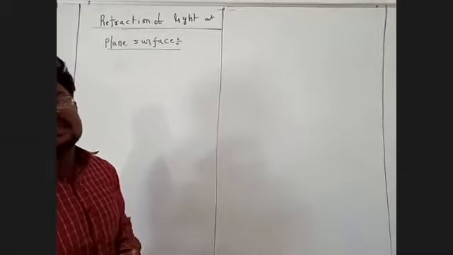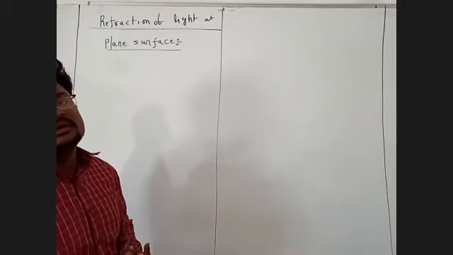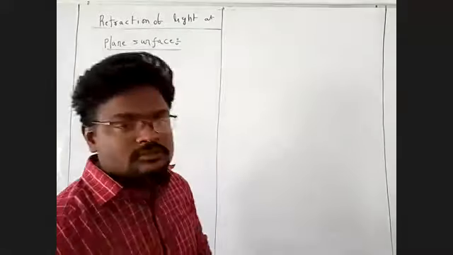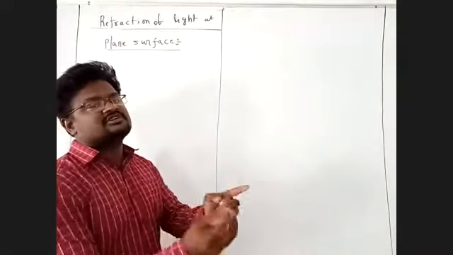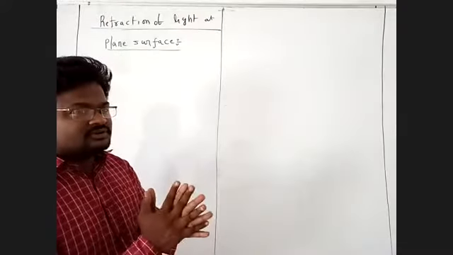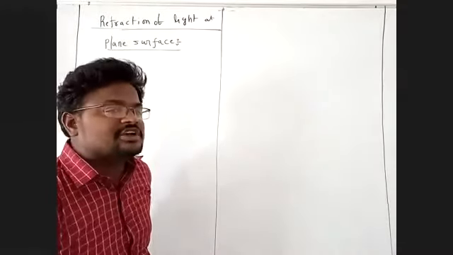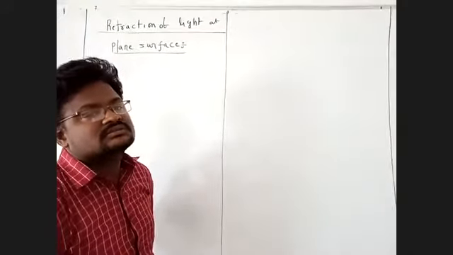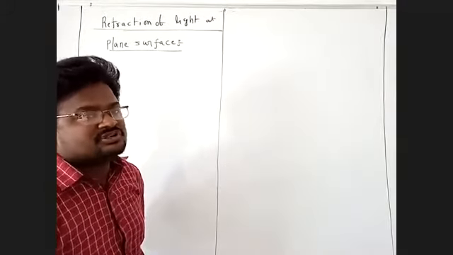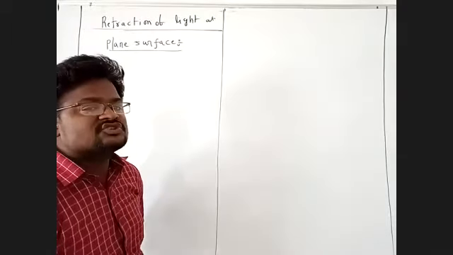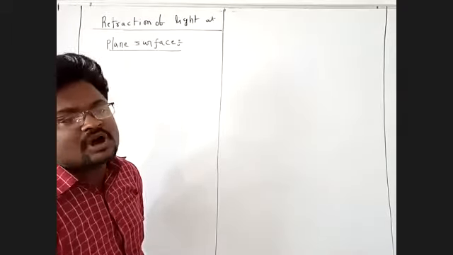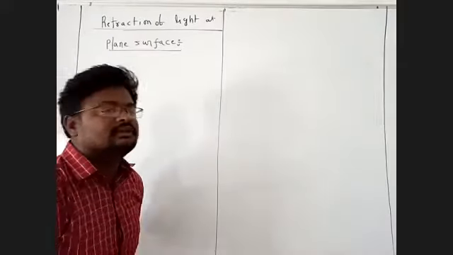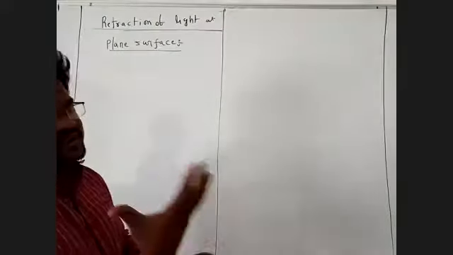Introduction. In this class, I explained refraction of light. So what is the meaning, what is the definition of refraction of light? Refraction of light means light which bends from its actual path on entering into another medium is called refraction of light.